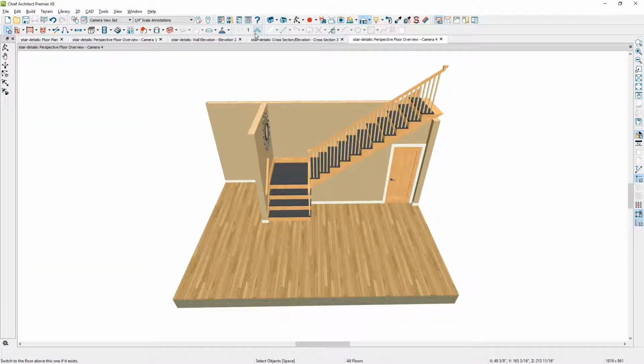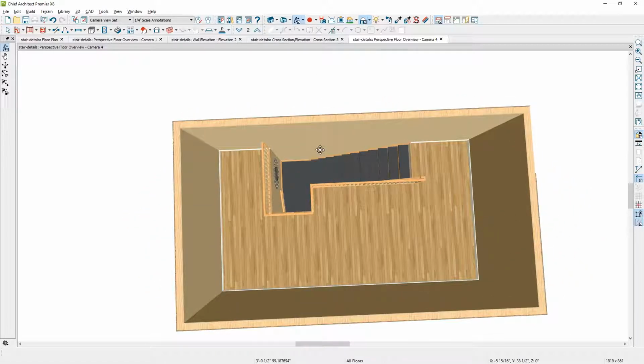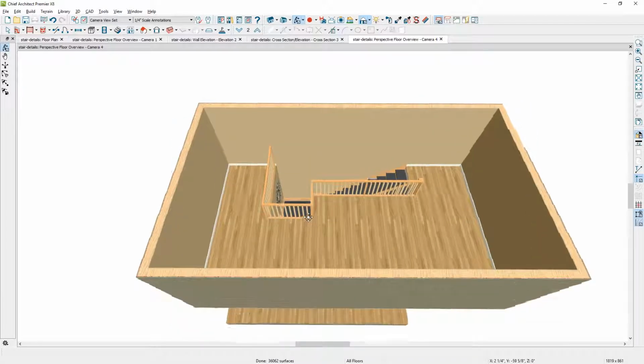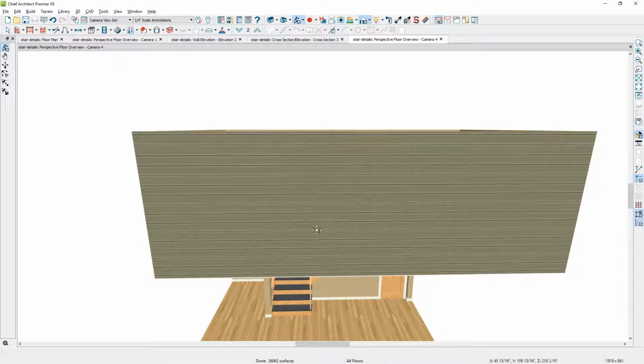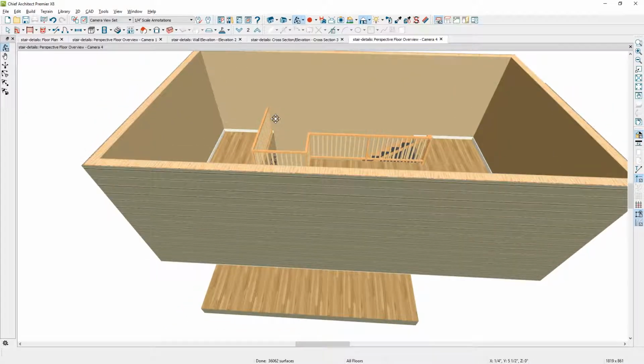Now the final tip I want to show you about stairs. There are times when you're in your 3D view and you see your stairs below in 3D, and most times you want to be able to see the stairs below in 3D. Notice that you can still see the entire room in 3D, which I have invisible walls here. There may be times when you're in this overhead view style that you don't want to see the rooms below.